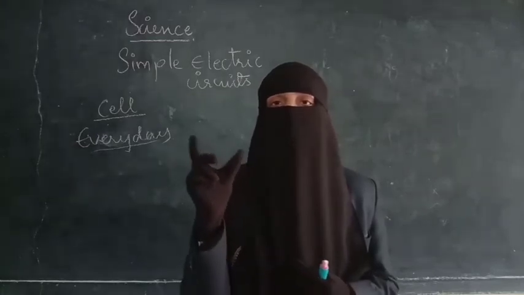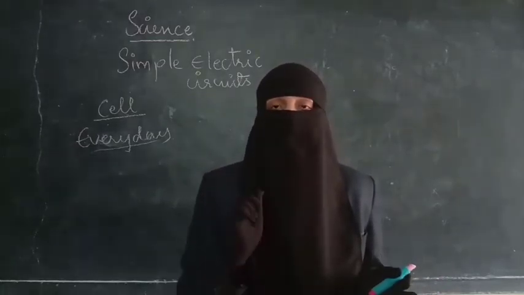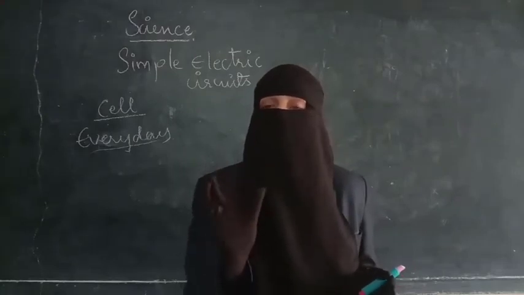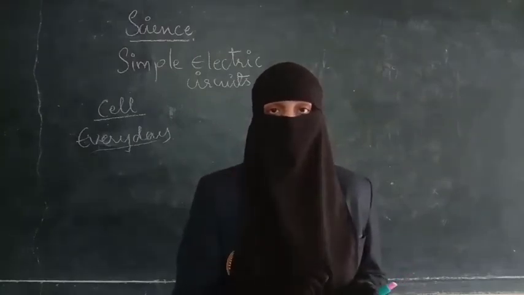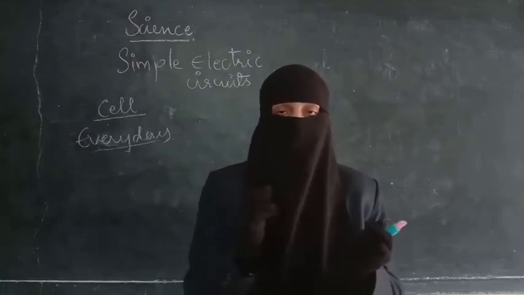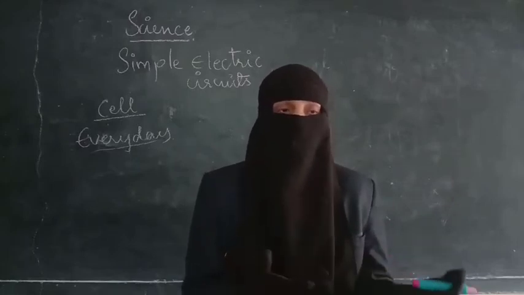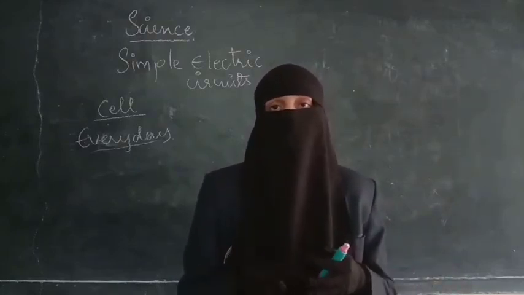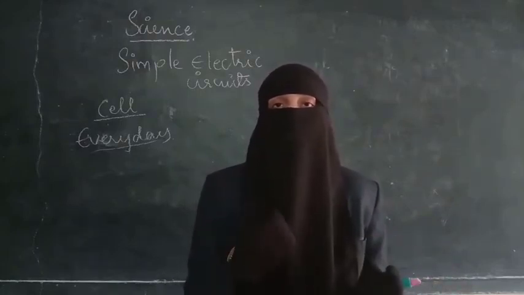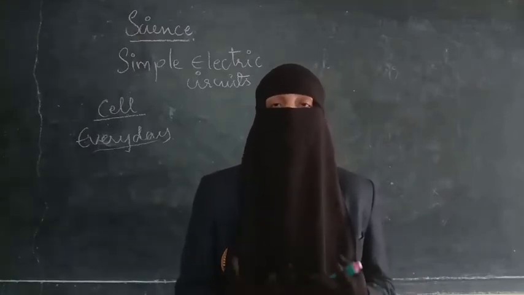Have you ever put a cell into a remote? If you have, you will see there is an arrangement. In a particular sequence you have to put the cells. So what is that? That also we will learn. Father first kept the cells, and even though they were new cells, the torchlight was not working. So he rearranged the cells. Once again he removed them and arranged them in the proper sequence. Then the torch lit up and he went to the field.